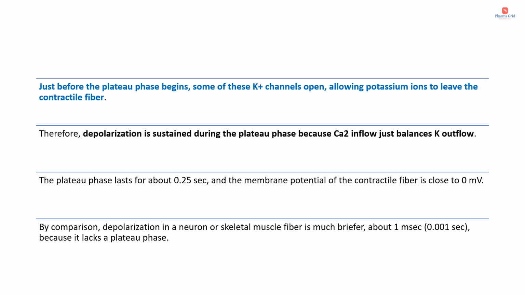So in a nutshell, phase 2, also known as maintained depolarization or the plateau phase, is due to calcium inflow when voltage gated slow calcium channels open, and potassium outflow. The calcium inflow just balances the potassium outflow. This is the maintained depolarization or plateau phase.